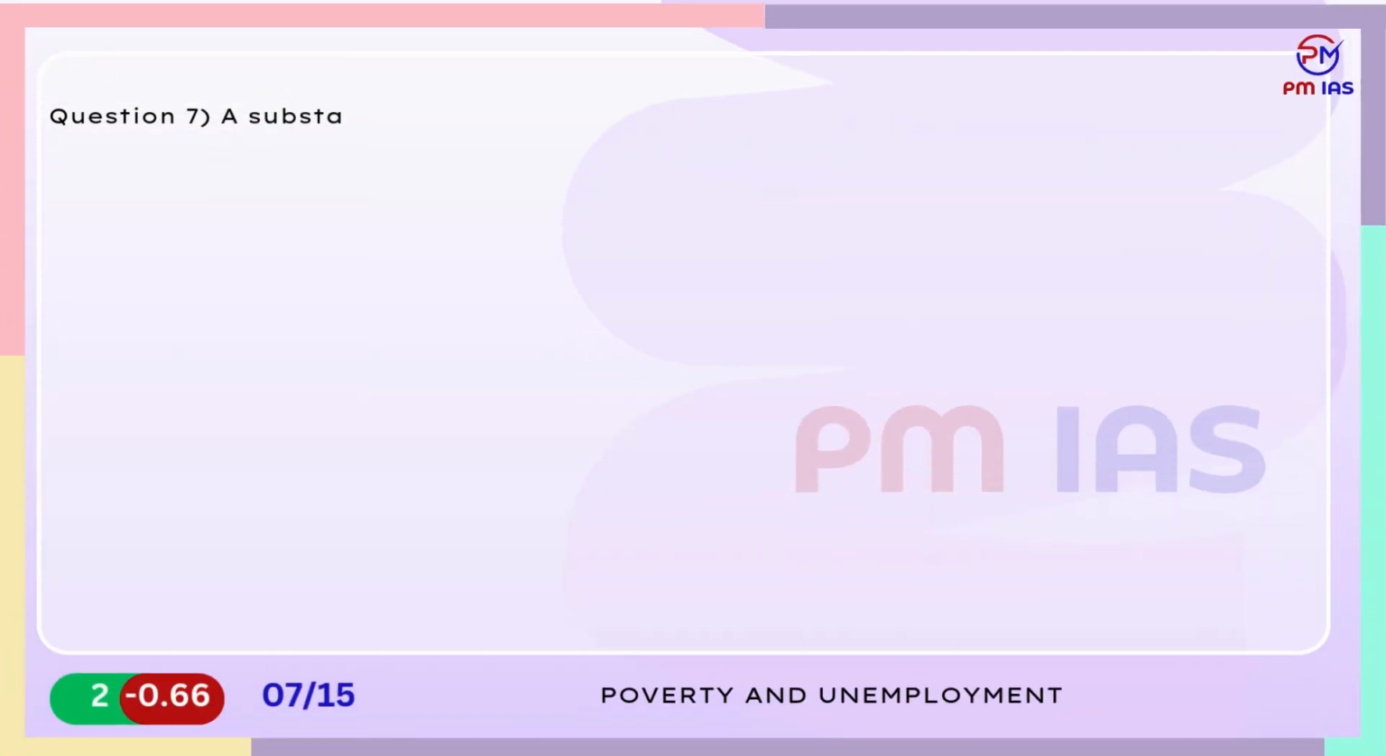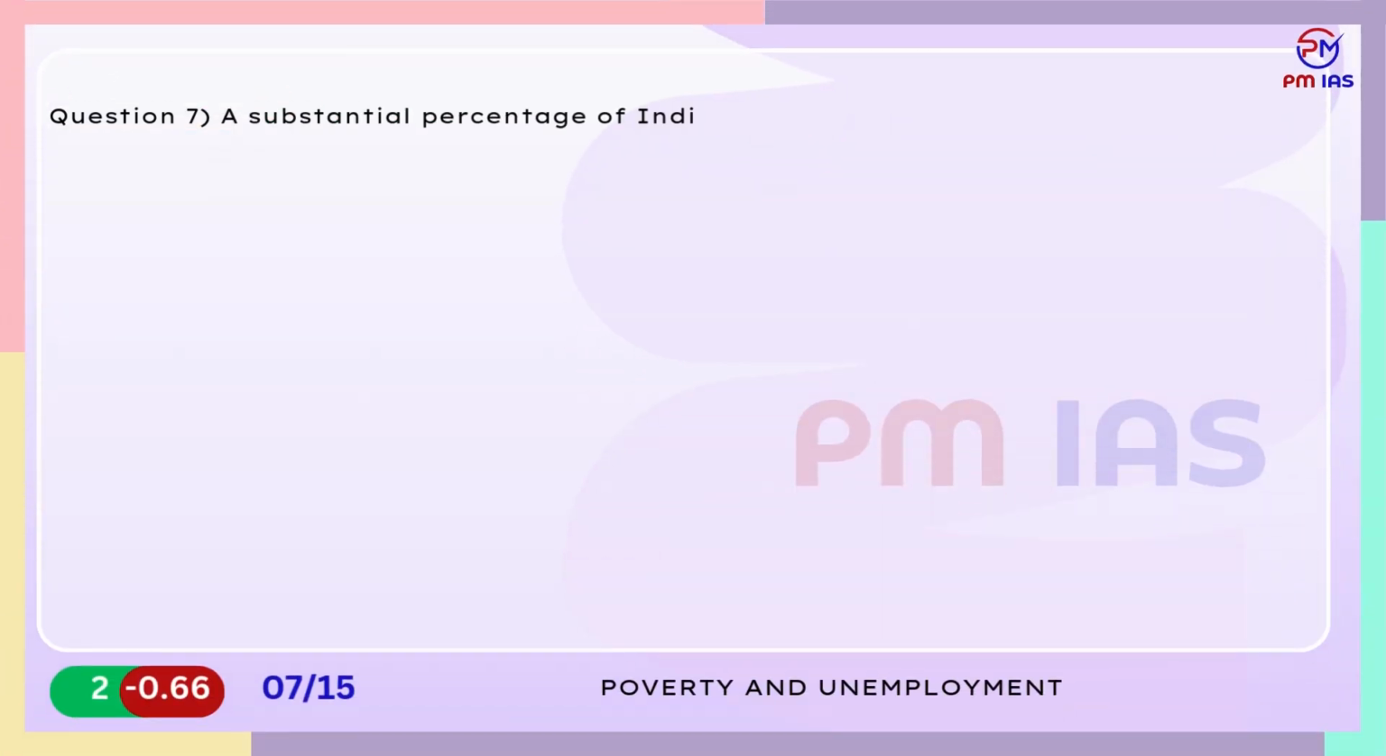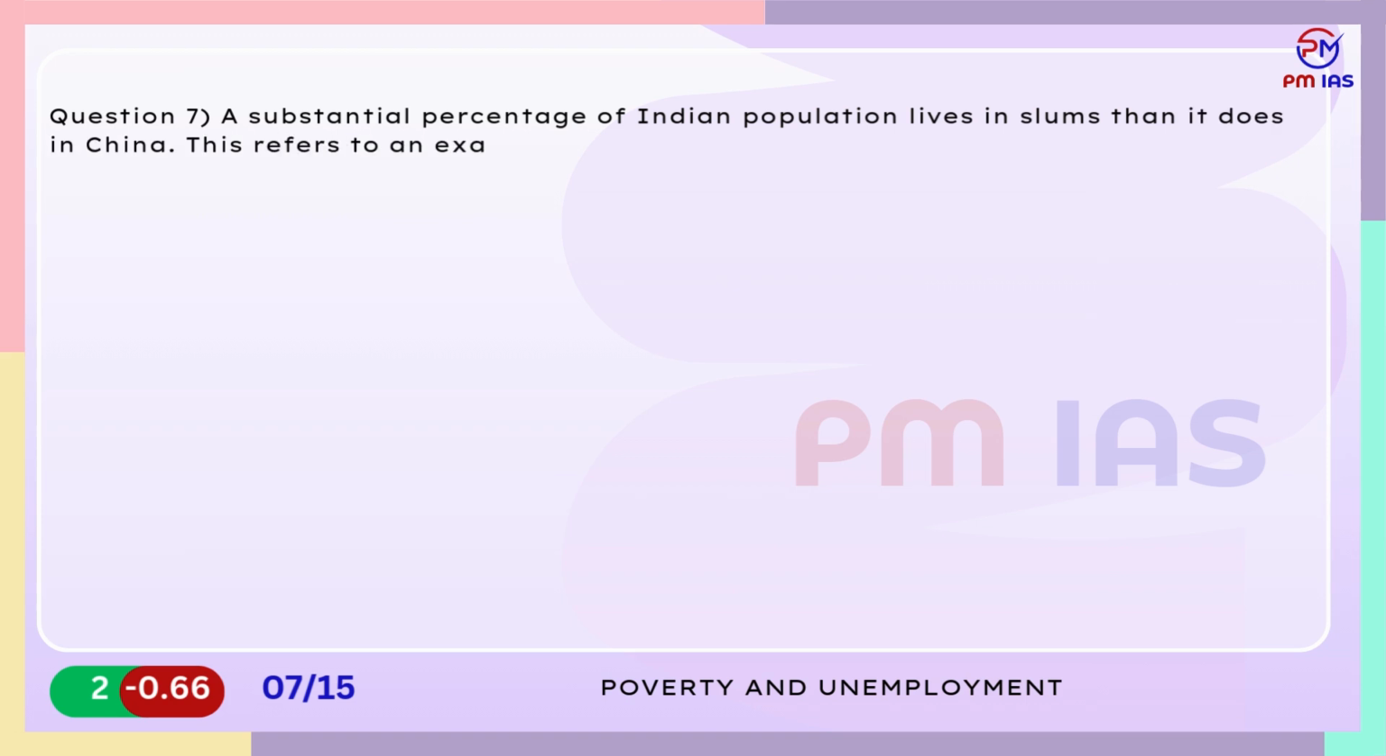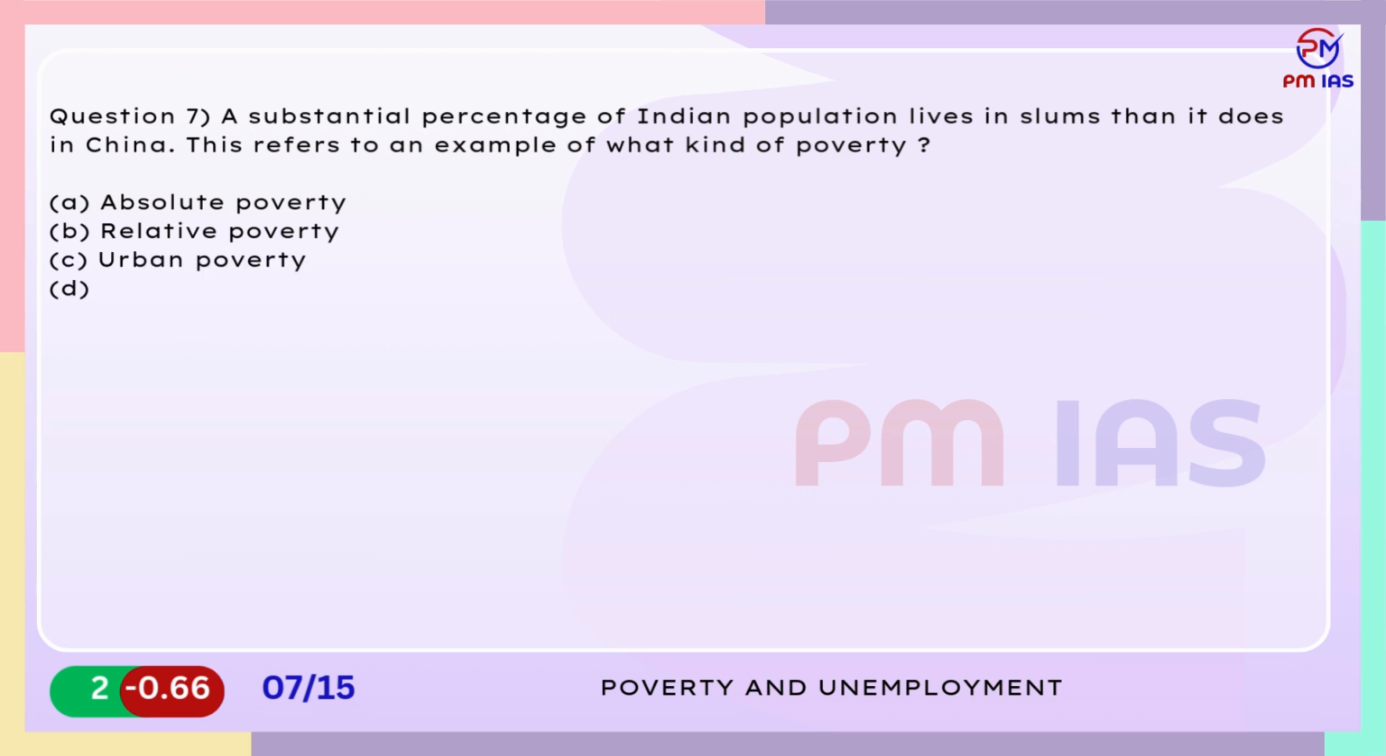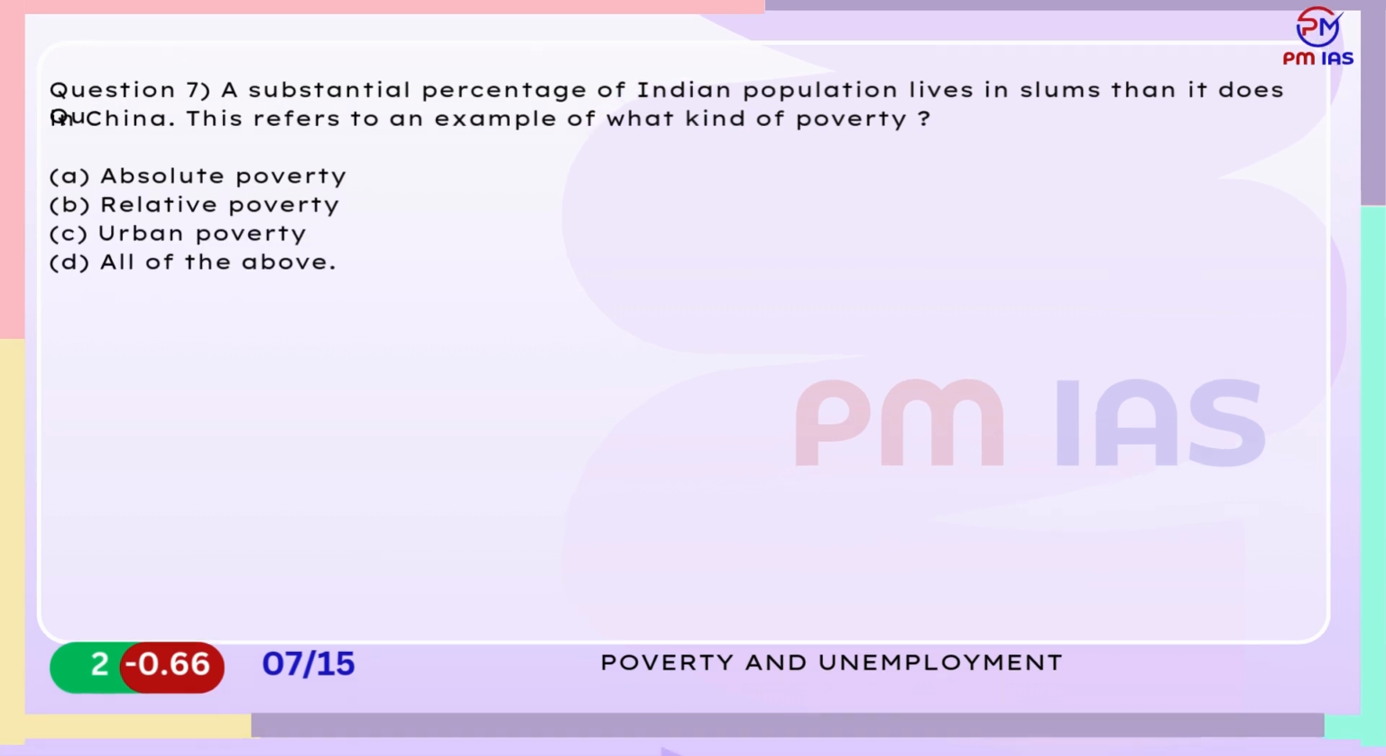Question 7. A substantial percentage of Indian population lives in slums than it does in China. This refers to an example of what kind of poverty? A. Absolute poverty. B. Relative poverty. C. Urban poverty. D. All of the above.